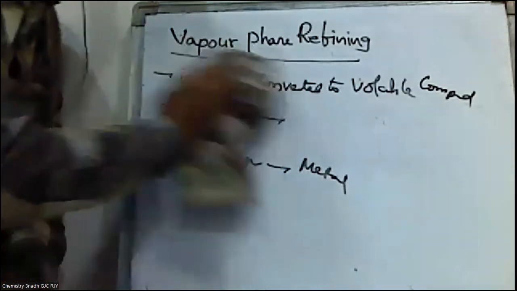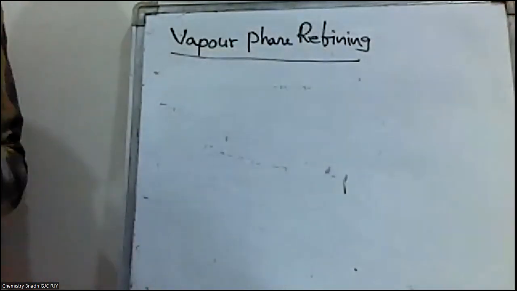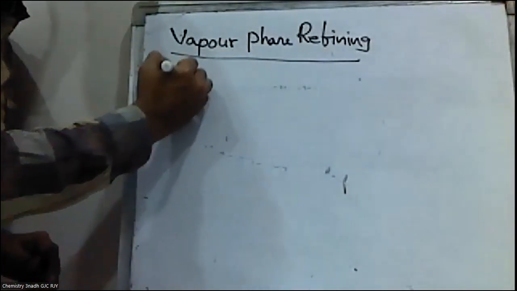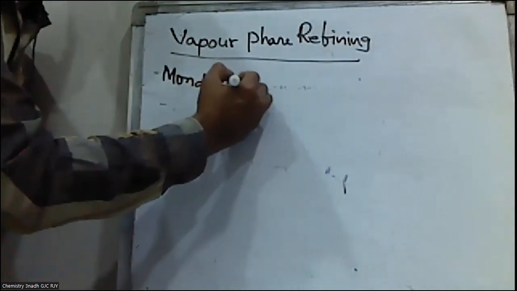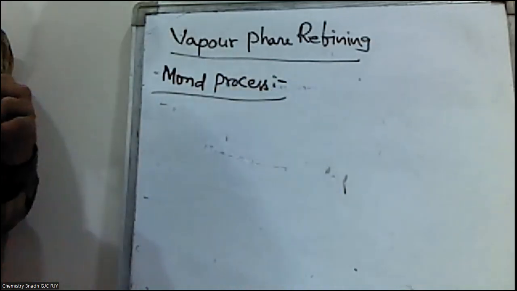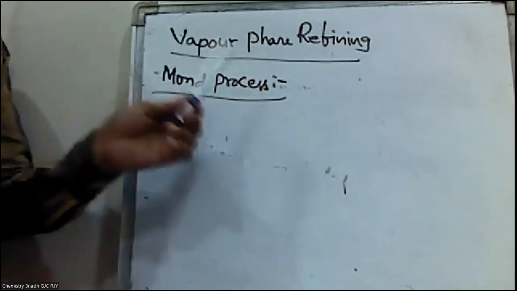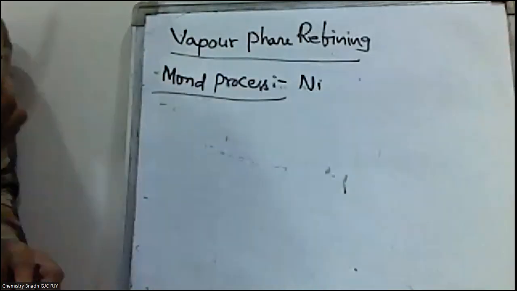The vapor phase refining example is Mond's process. For 2 marks, this question may be important, and from the objective point of view also it is important. So what is Mond's process? This is the vapor phase refining method used to refine nickel.